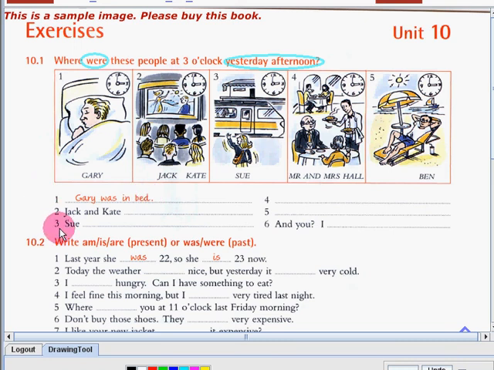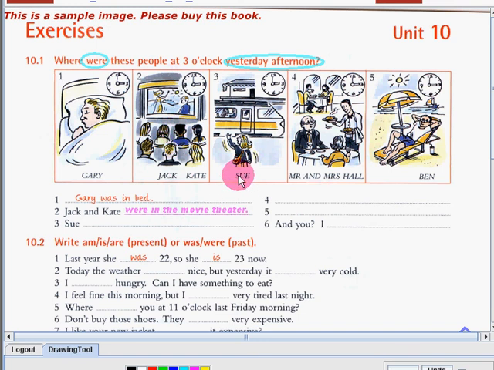Now let's go on to number 2. We will talk about Jack and Kate. Where were they during that time yesterday afternoon? Do you know? Very good, guys. The answer is Jack and Kate were in the movie theater because during that time they were really in the movie theater watching a movie.